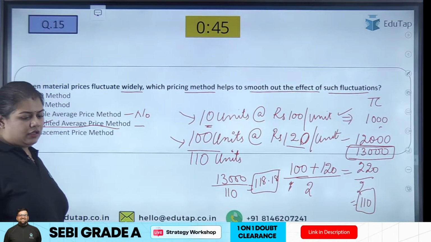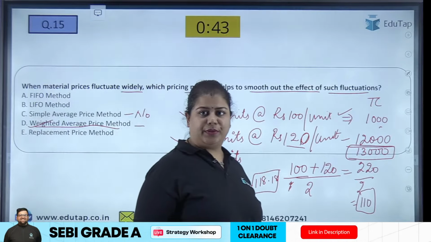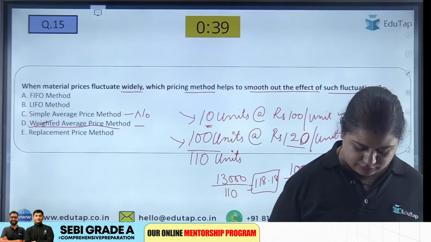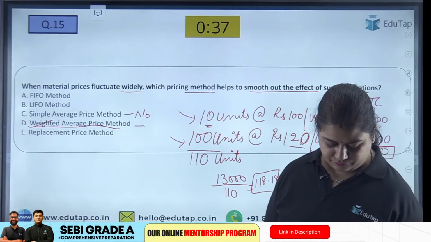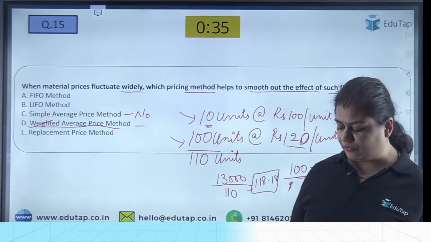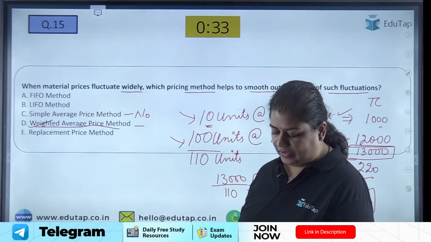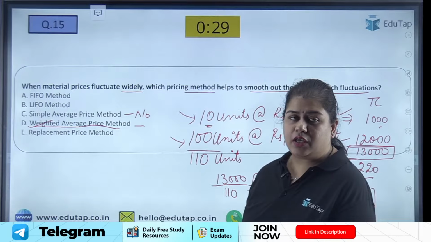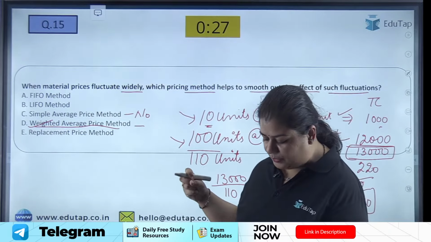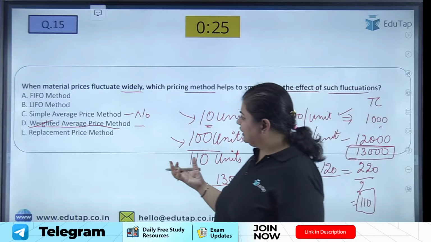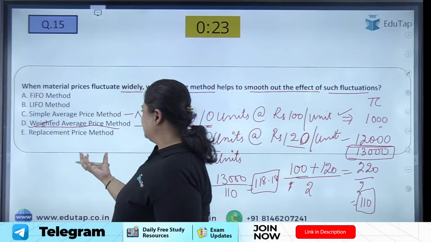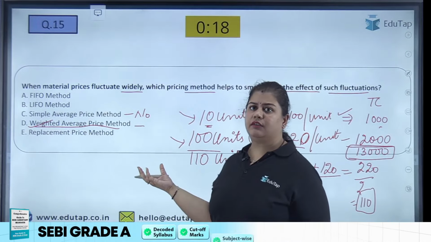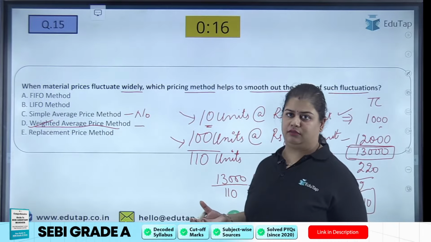Now what is the replacement price? What do you understand by the term replacement? What is the replacement price method? It is the price that will be charged if you bought the material today. We will not consider what the price is in our inventory. We will see what the price is today.